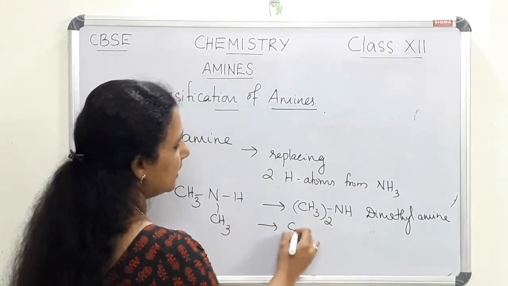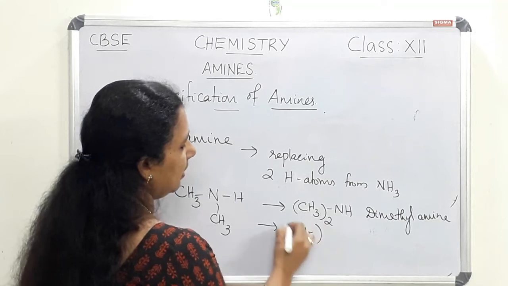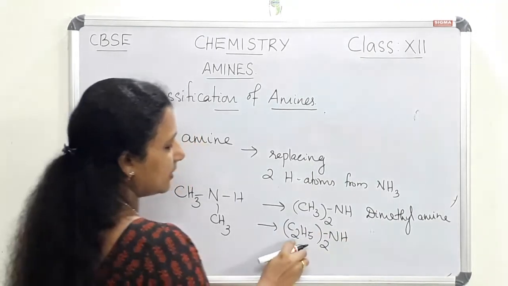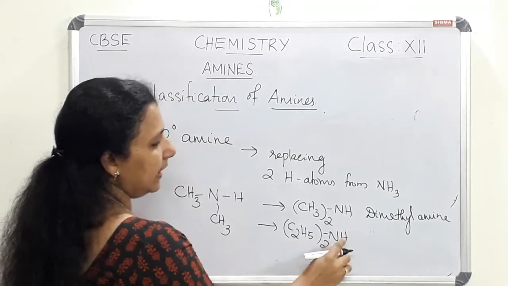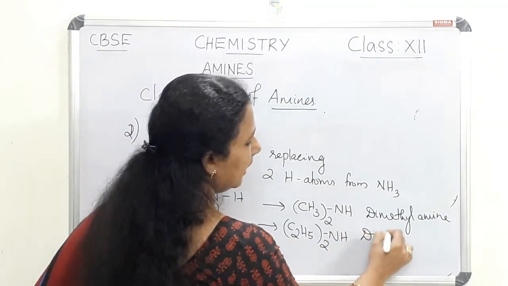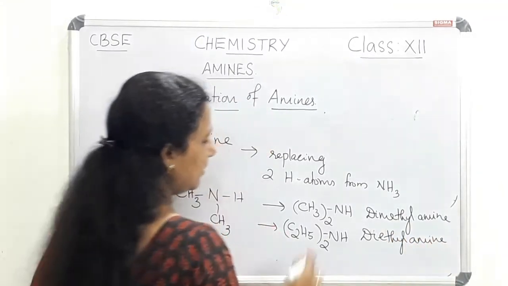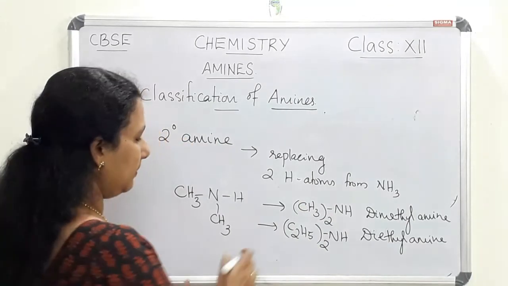Another example is if two ethyl groups are attached, we will get (C2H5)2NH, and the name is diethylamine. So these two are aliphatic amines.